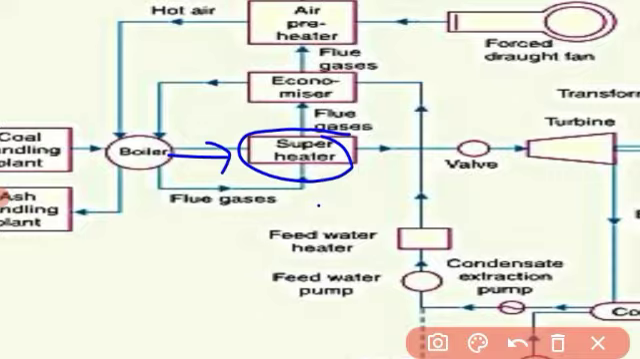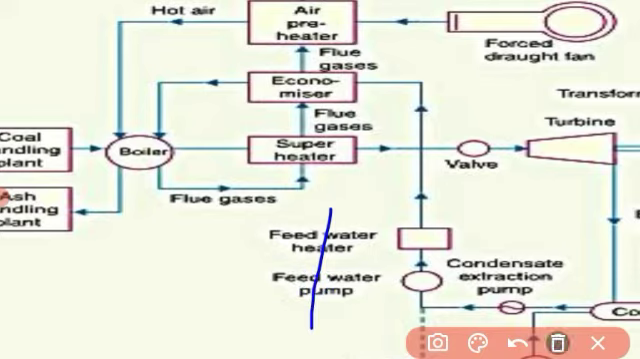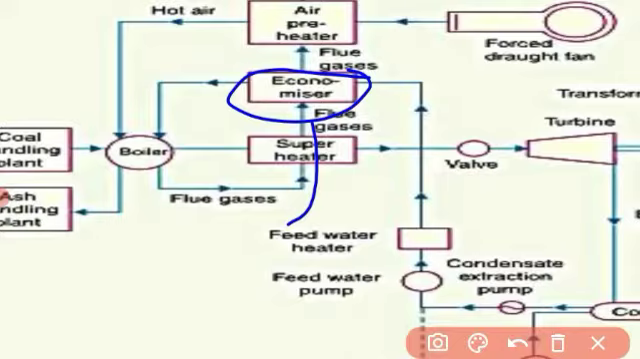Next one is the economizer. The flue gas also passes through the economizer. An economizer is essentially a feed water heater and derives heat from the flue gases. It takes the heat from the flue gases for this purpose. The feed water is fed to the economizer before supplying to the boiler. It means the water is taken from the river.